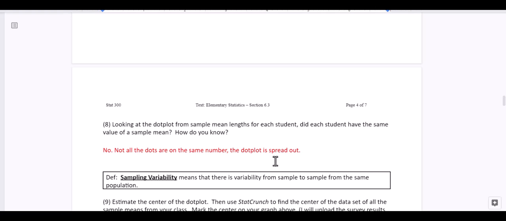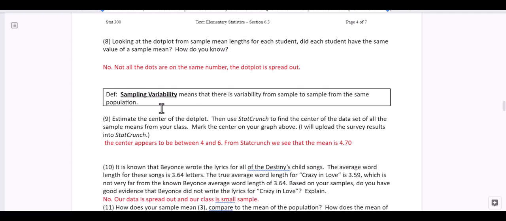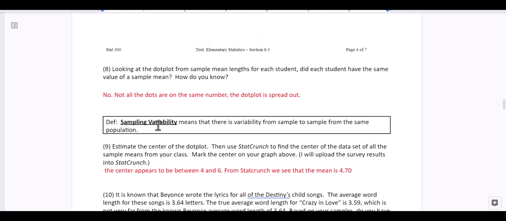So this is what we call sampling variability, where the averages, the means, vary from sample to sample. Each of you had 10 words that you chose, so that was your own sample. I said 22 or 26 of you turned in your average word length, so that's 26 different samples. Each sample of 10 words gave us a different mean and a different standard deviation. That's what we call sampling variability. And it's from the same population: you were all looking at the same lyrics from Beyonce's Crazy in Love.